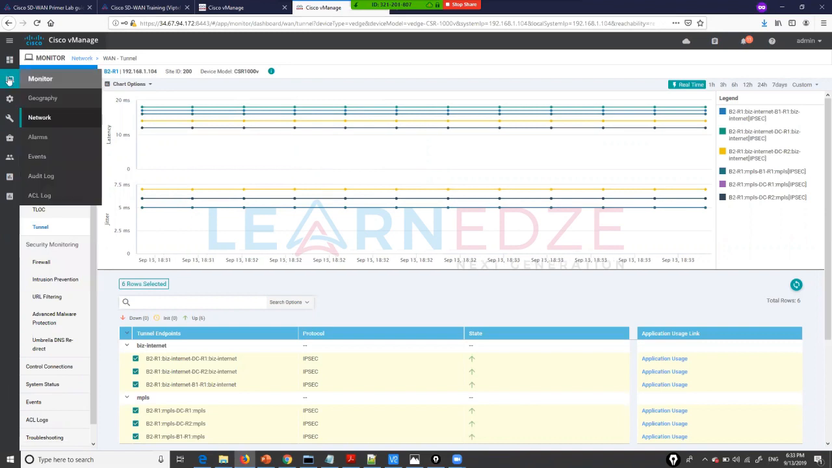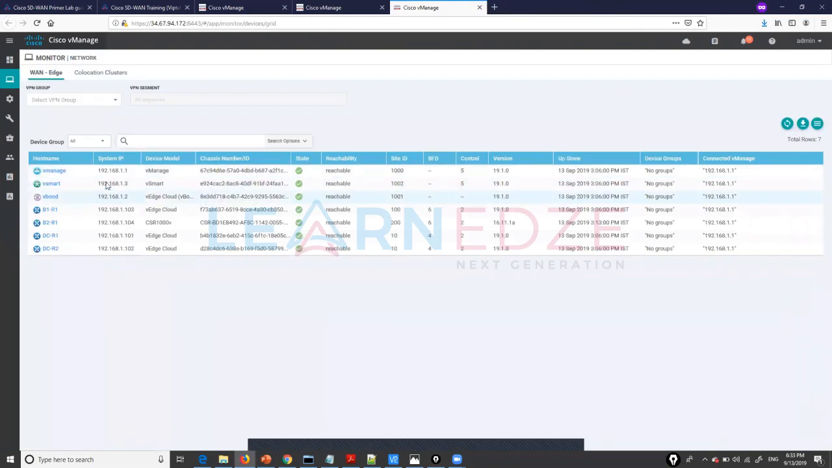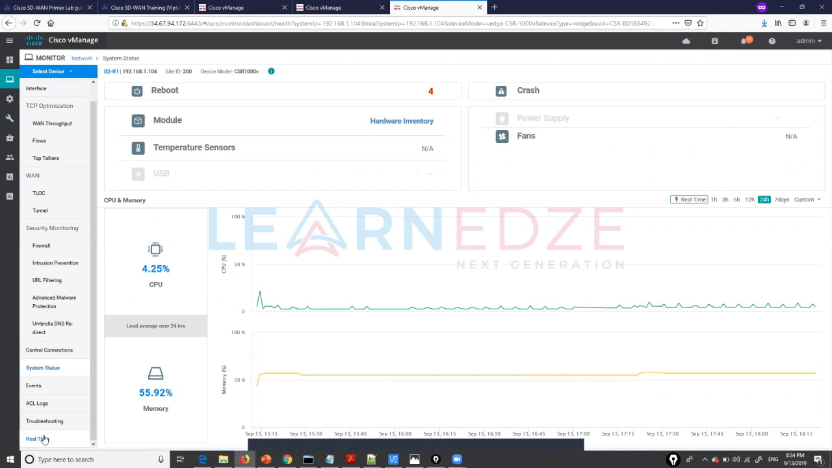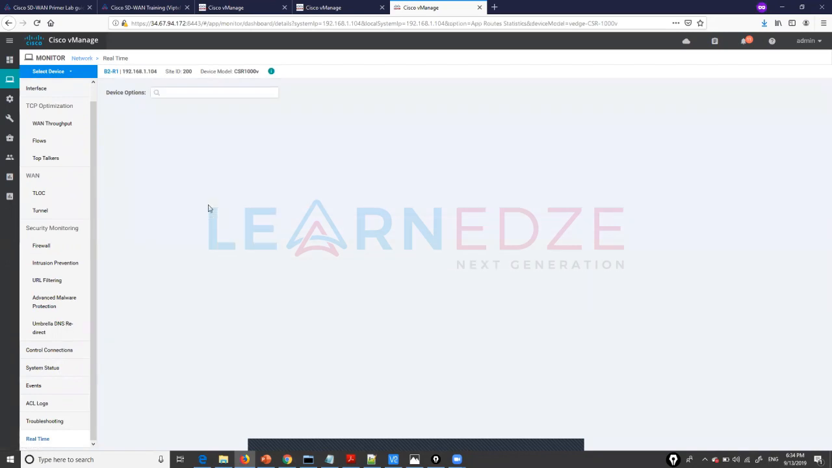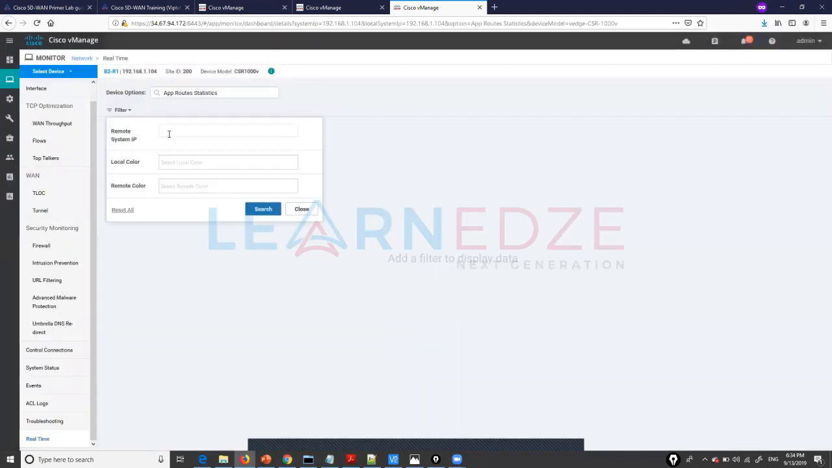Let me open another tab here. I want to show you app route statistics. So let us filter just based on MPLS. Sorry, ours is going on business internet.